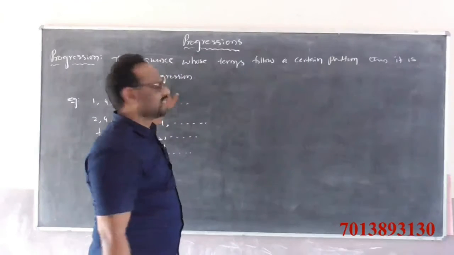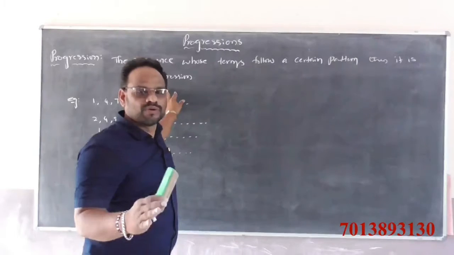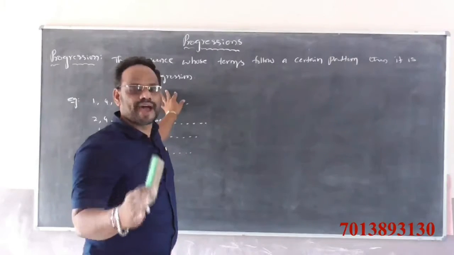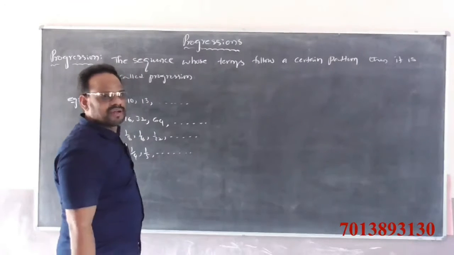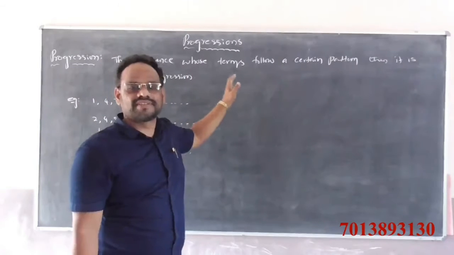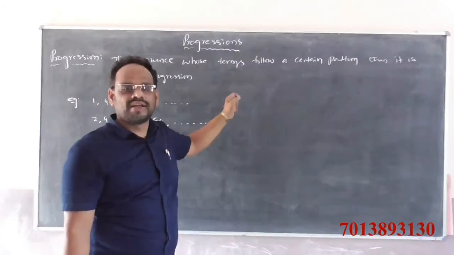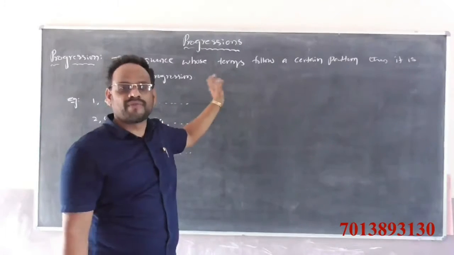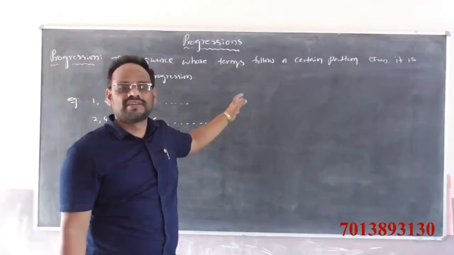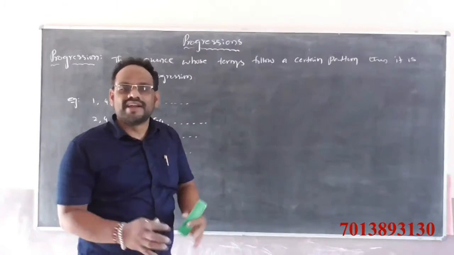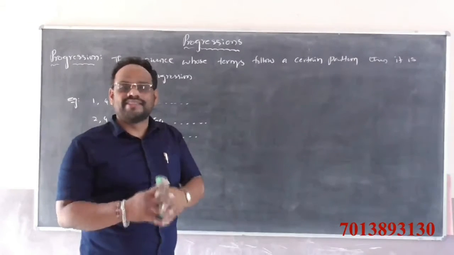What is the main difference between a sequence and a progression? A progression has a specific formula to calculate the nth term, whereas a sequence based on a logical rule does not have any formula to find the nth term.